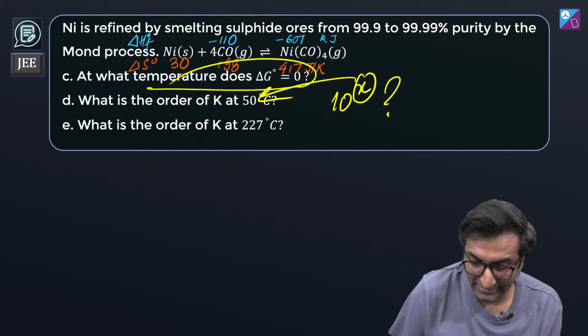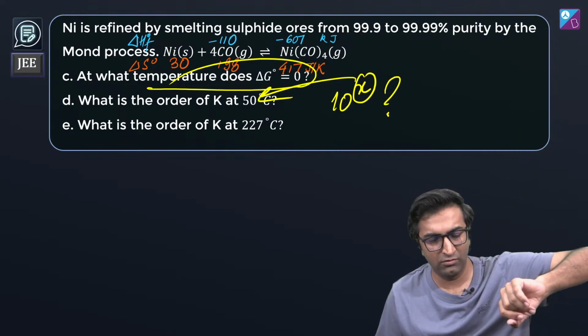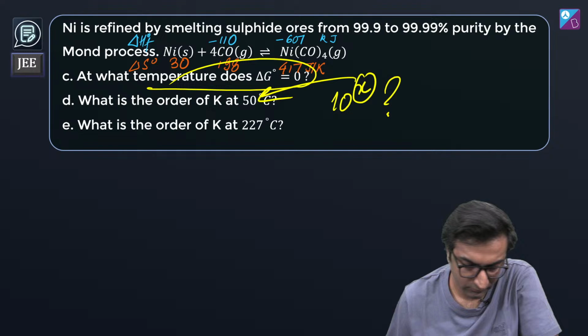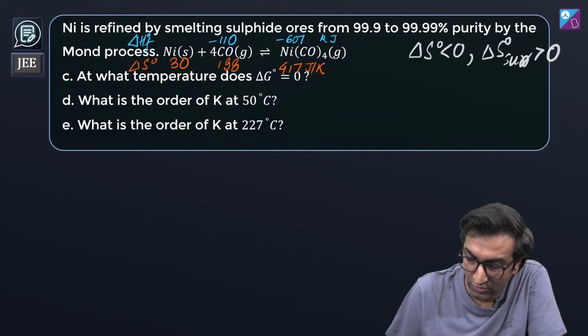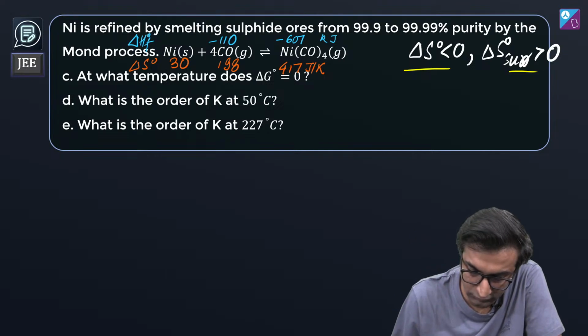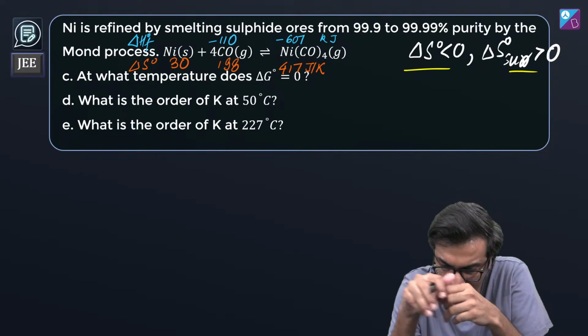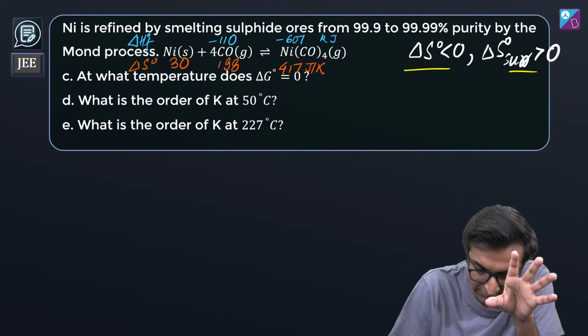At what temperature is delta G not equal to 0? I'm going to walk you through this one. You guys can go and calculate apne aap bhi kar lo, but I'll help you out a little bit. Okay. So now, ये तो था ही पहले. Okay, cool. How do we do this? Delta G not equal to 0 कैसे निकालोगे? At what temperature? Again, from first principles.